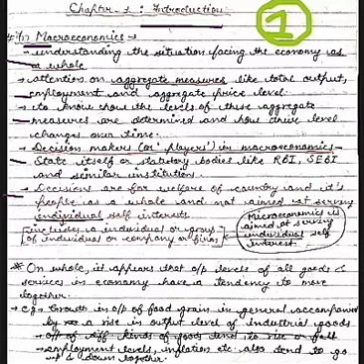Number 1, understand the situation facing the economy as a whole. In macroeconomy, it considers the economy as a whole, not from a self perspective. What do I mean by self perspective?